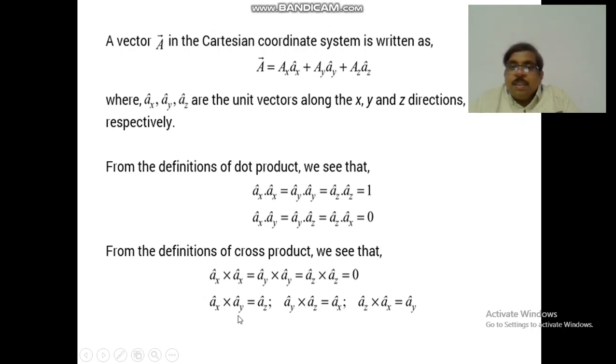If two dissimilar vectors are multiplied, the resultant will be the third vector. Ax cross ay is equal to az. Ay cross az is equal to ax. Az cross ax is equal to ay.